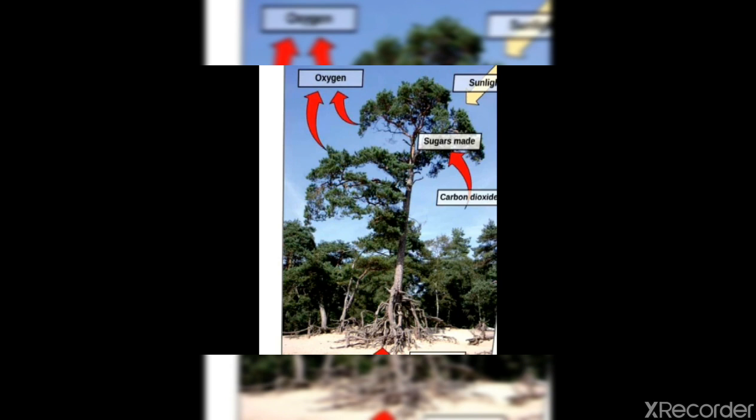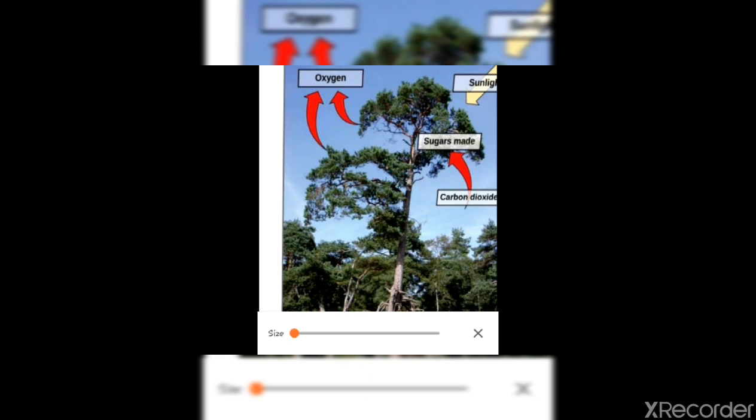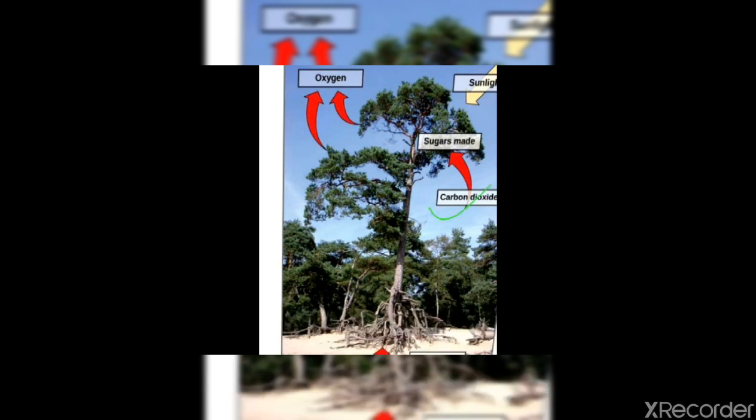They are taking the raw materials: carbon dioxide over here, the sunlight and the water, these three things, and they already have the chlorophyll, and they make the sugar, that is simple sugar. Along with the sugar, they also prepare oxygen, and they release that oxygen.